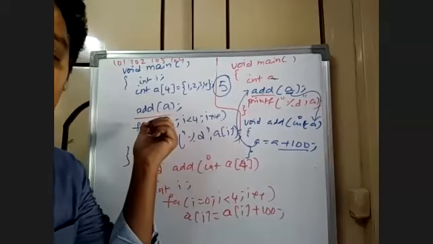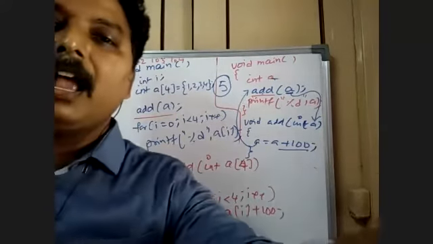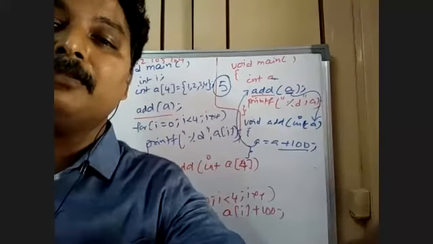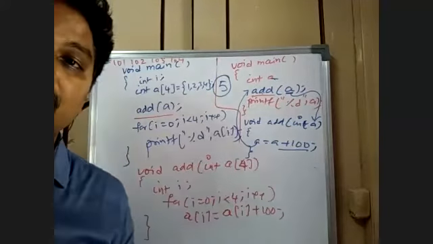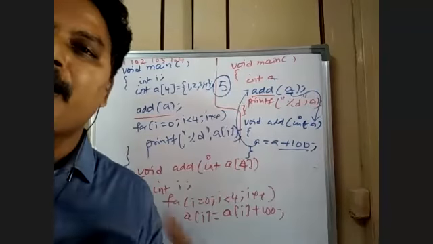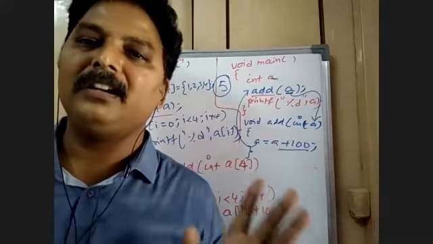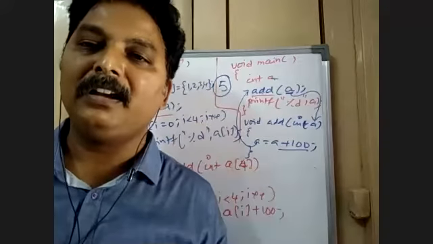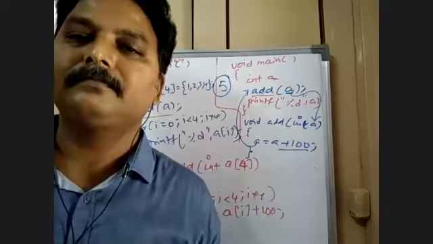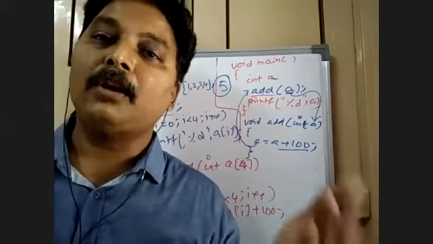Called by reference. The reason being, a group of values always takes the address. Please mind this. When you pass an array as an argument, it means that you are sending the address, without your knowledge.